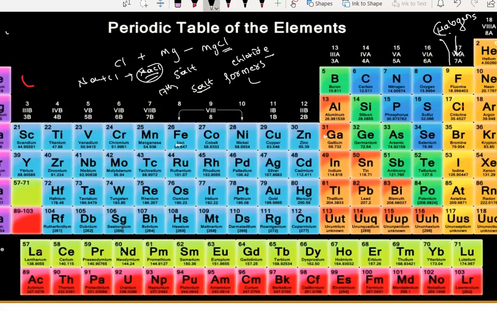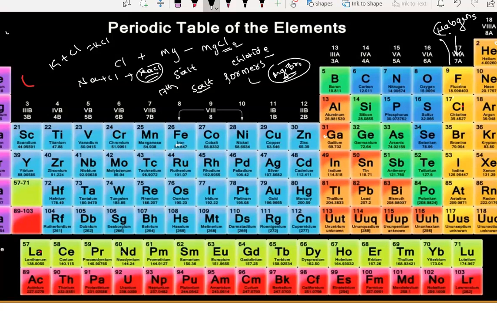If it reacts with potassium, K plus Cl, it gives us KCl, potassium chloride. The same kind of thing, if bromine reacts with Mg, you are going to get MgBr2, because magnesium has plus 2. You know, right? It is one kind of salt.